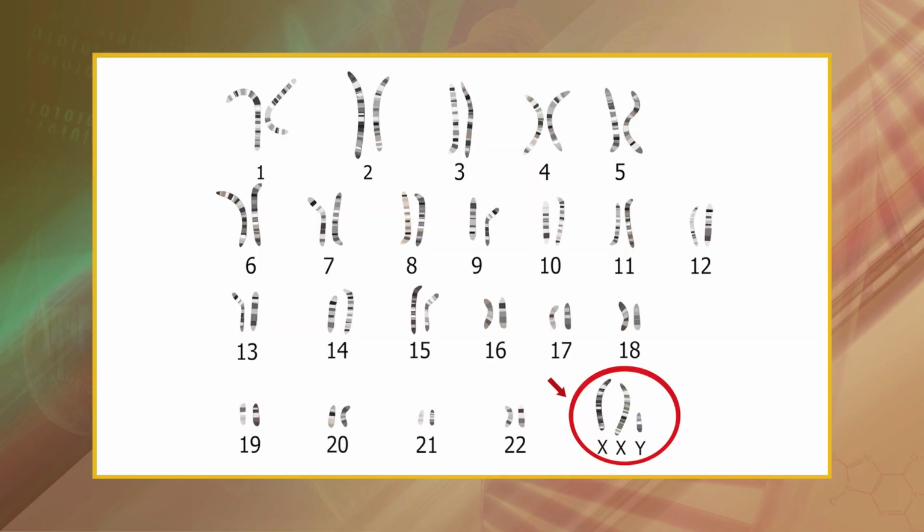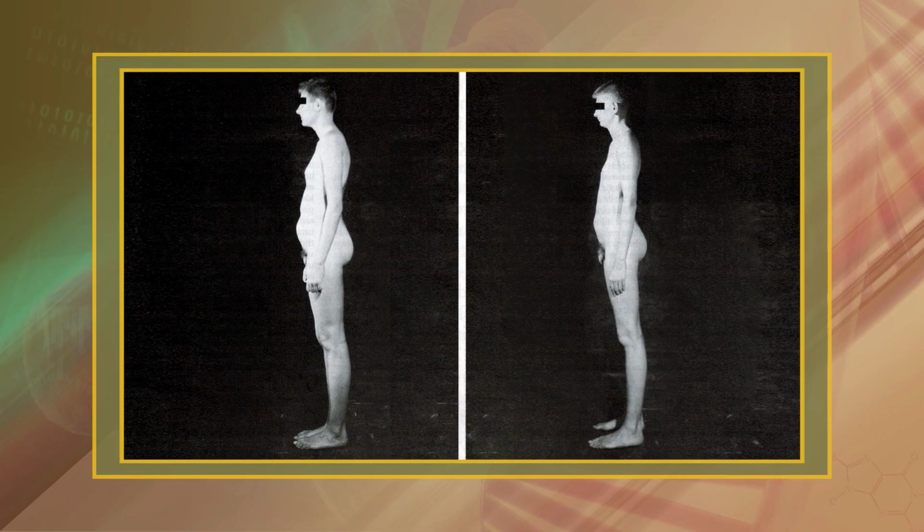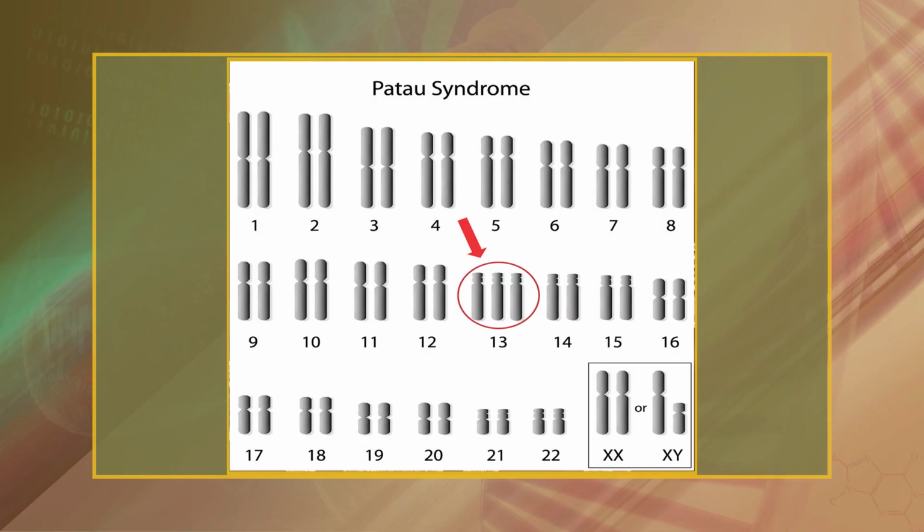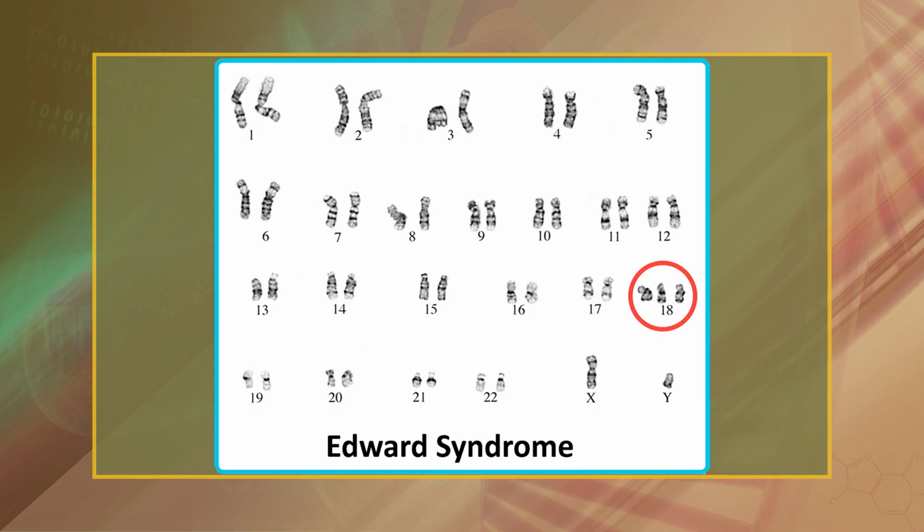Klinefelter's males have a total chromosome number of 47, which includes 2 X chromosomes and 1 Y chromosome. According to convention, these males are designated as 47 XXY individuals. Other trisomy examples include Patau's syndrome, which is a trisomy of chromosome 13, and Edwards syndrome, which is a trisomy of chromosome 18. Other configurations of the sex chromosomes have been observed in 47 XXX females and 47 XYY males.